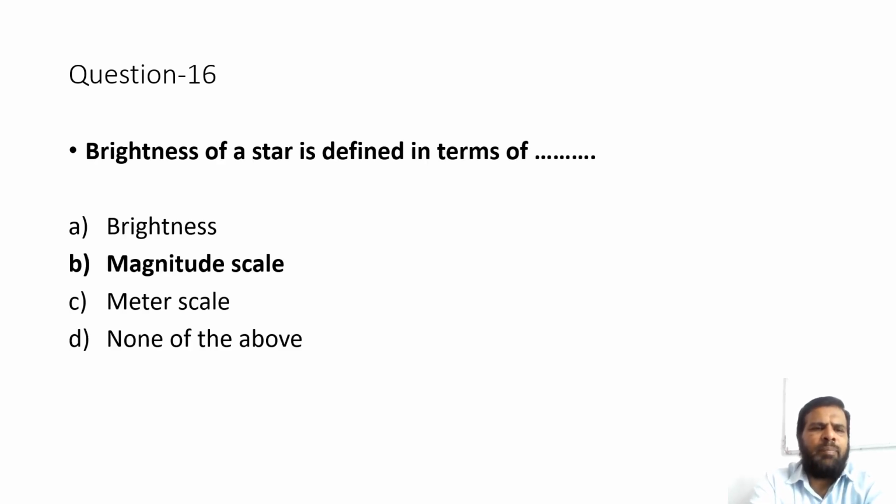Question number 16. Brightness of a star is defined in terms of option A brightness, option B magnitude scale, option C meter scale, option D none of the above. The correct option is option B magnitude scale.